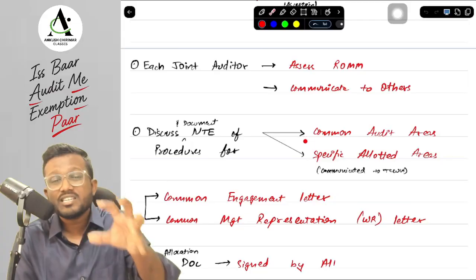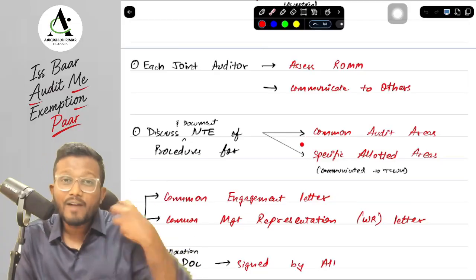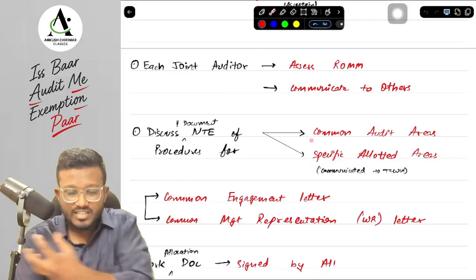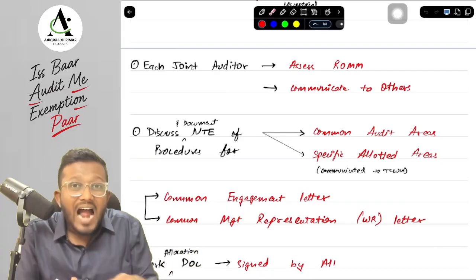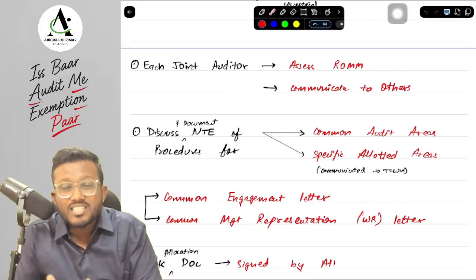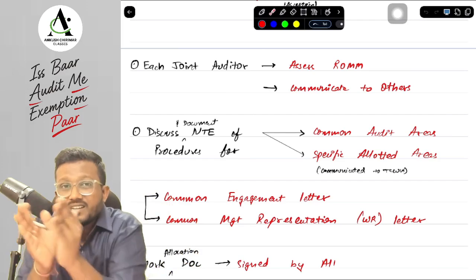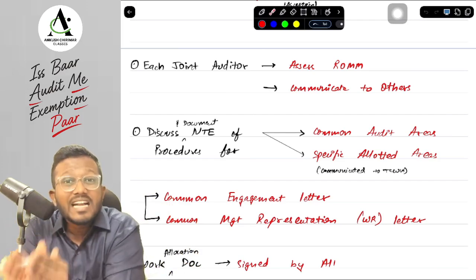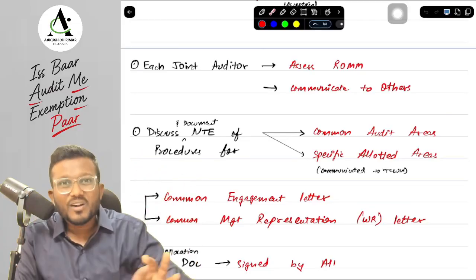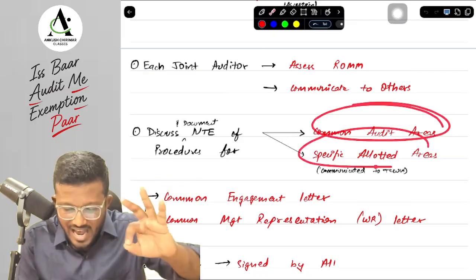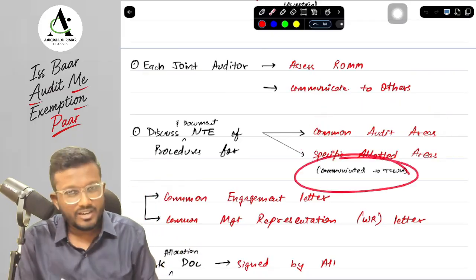Whatever the nature, timing and extent (NTE) of procedures they are planning, they have to discuss the NTE of procedures among themselves regarding the common audit area, the area which is common to them, suppose inventory, and for their specifically allotted areas as well. Suppose there are 3 businesses. For the business which I am auditing, I need to discuss the NTE of procedures that I will be performing with the other joint auditors as well. So it is both for the common audit area and the specifically allotted area, and I have to communicate to TCWG.